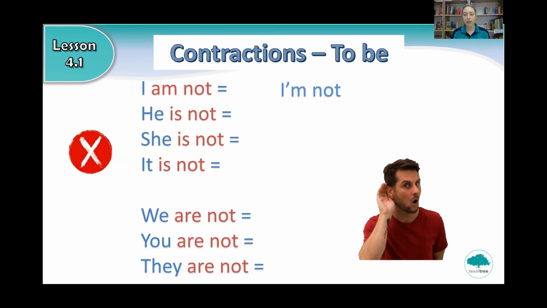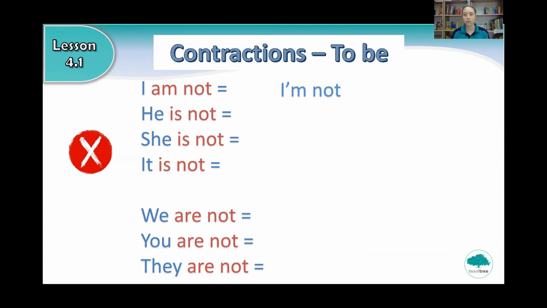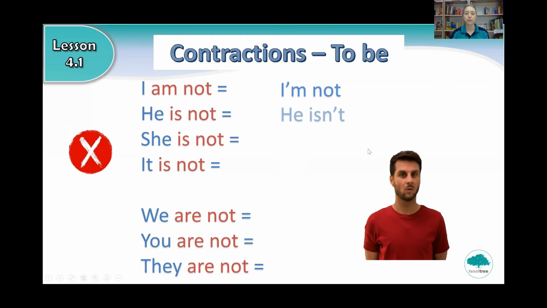What about he is not? How do we say he is not? Do we say he aren't? No. That's right, we say he isn't. Can you say he isn't?